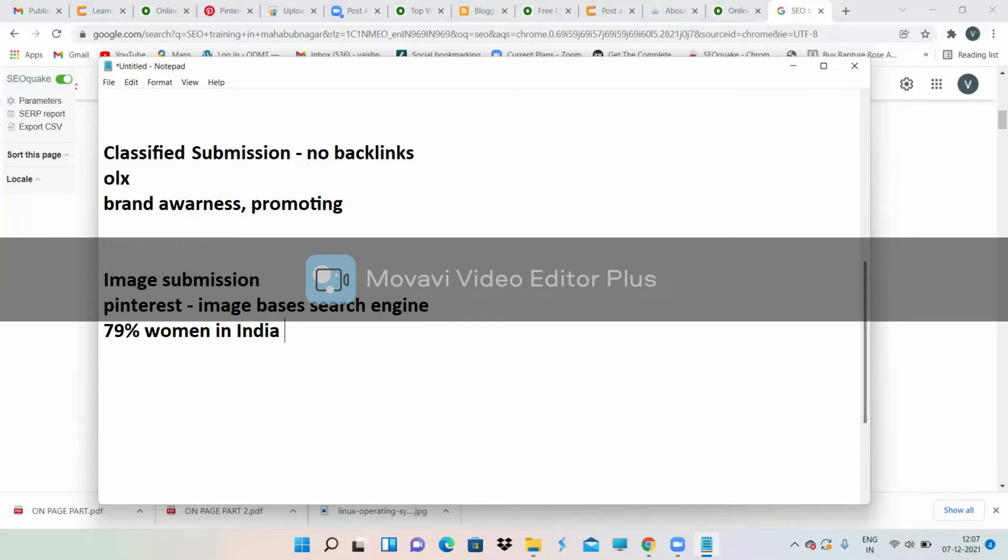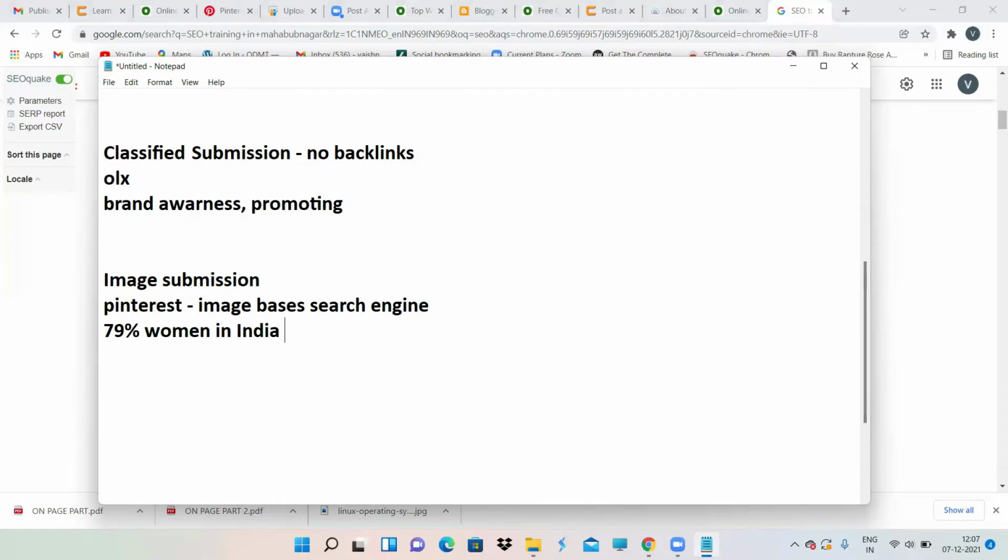Generally, the Indian audience, if you observe, does not like text. They are always attracted to images. That is the reason for this ratio where women are using Pinterest and all.